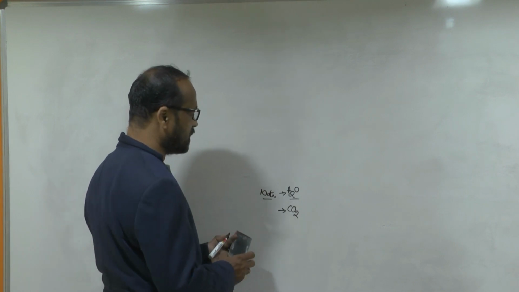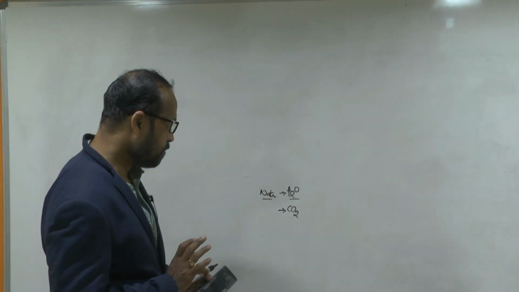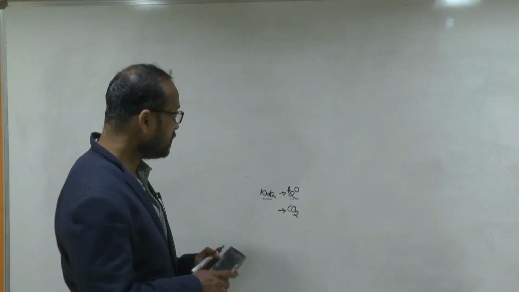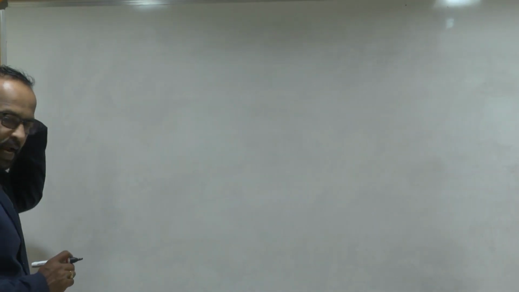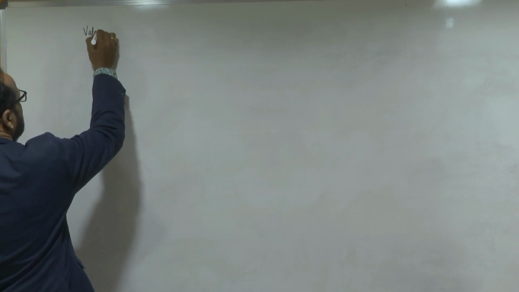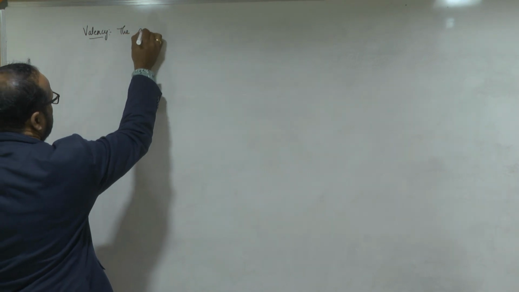To write in short, two things you have to know. First, what are the symbols of the elements? And second, you should know what their valency is. If you know these two things, then you can write the formulas of chemical compounds. Now I am going to discuss those 20 elements. First you see we write the valency. Valency means the combining capacity of an atom.